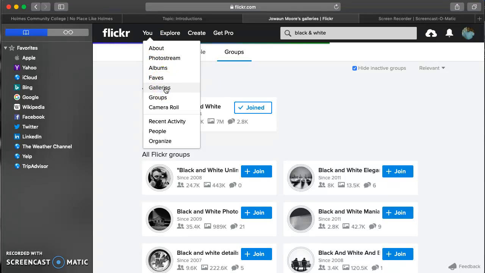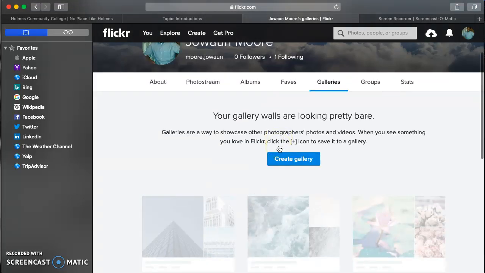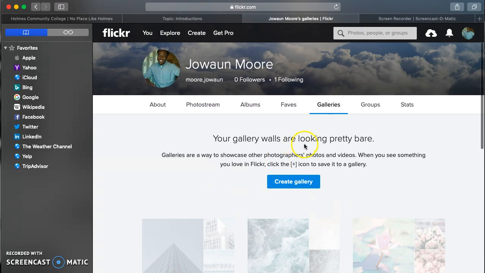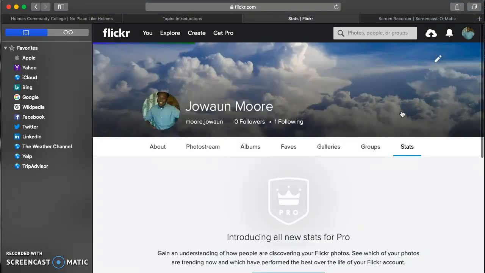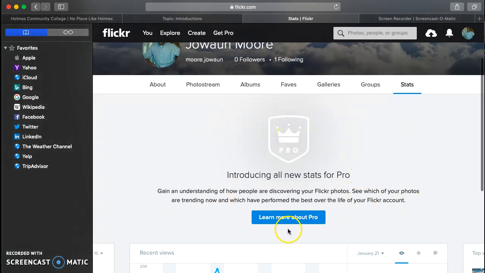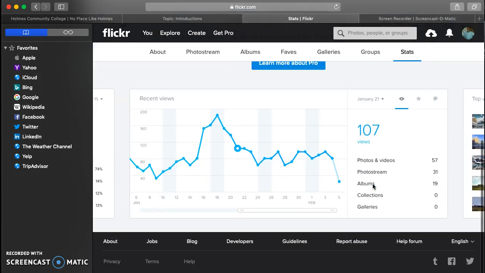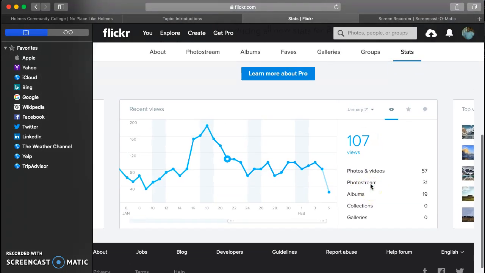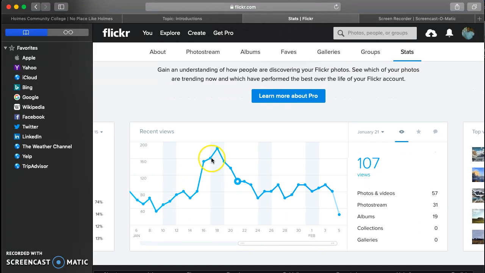Click on my galleries. I currently have no galleries, but if I did, I can put all my black and white photos in the gallery, my color photos in the gallery, my nature photos in the gallery, different stuff like that. Right here's my stats. This is if I had Flickr Pro. I would have a bunch of stats and more stuff that I can look at. These are your stats, recent views, and this and that.